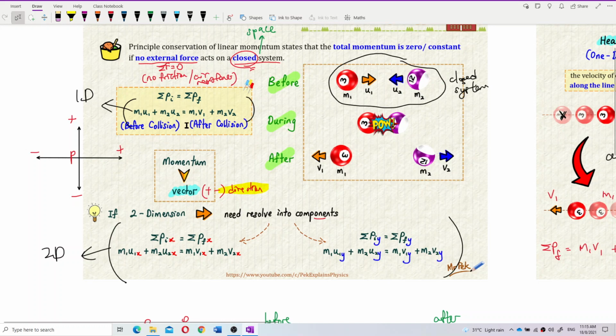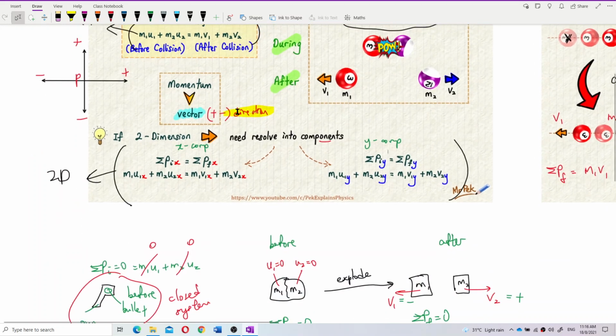You need to do the x component and the y component separately. For x: m1 u1x plus m2 u2x equals m1 v1x plus m2 v2x. For y: m1 u1y plus m2 u2y equals m1 v1y plus m2 v2y.